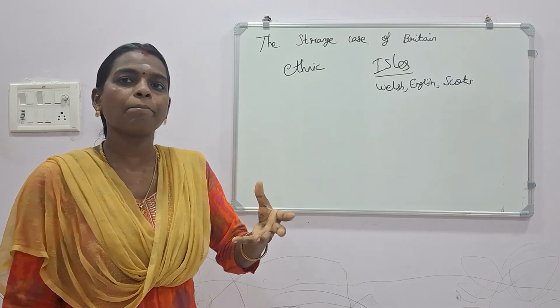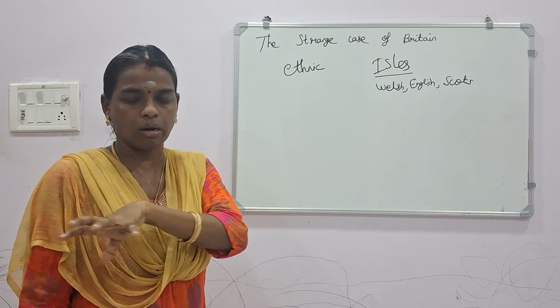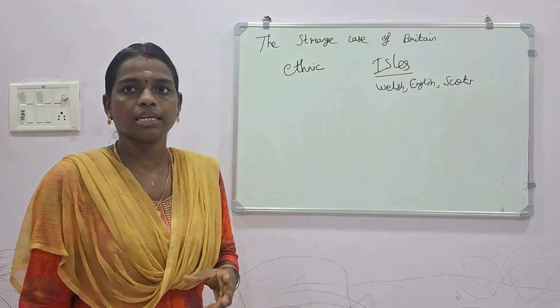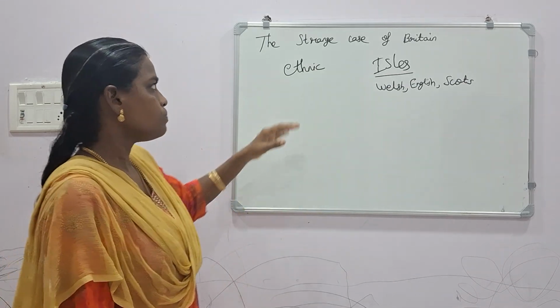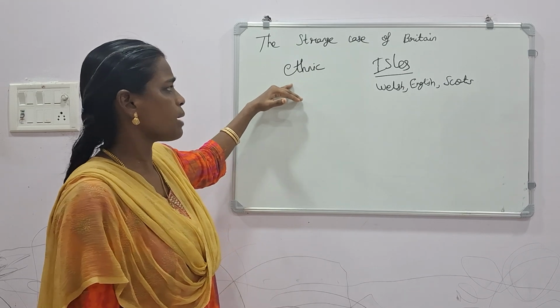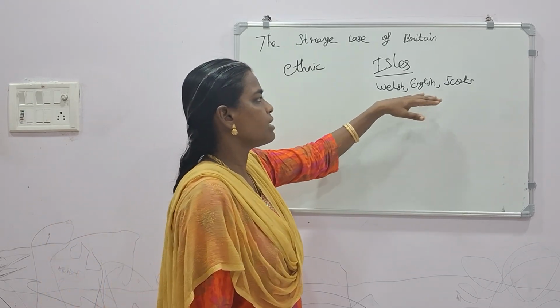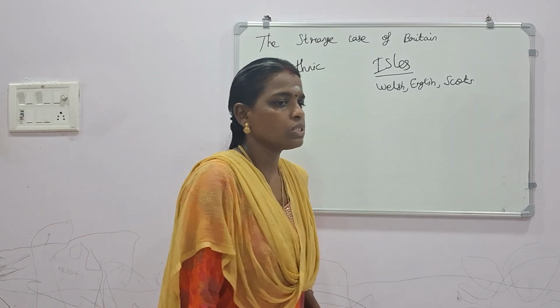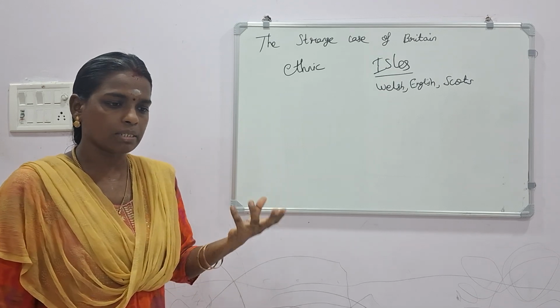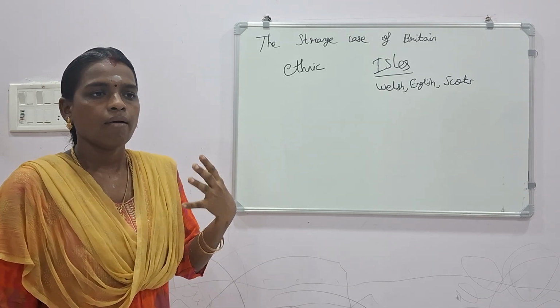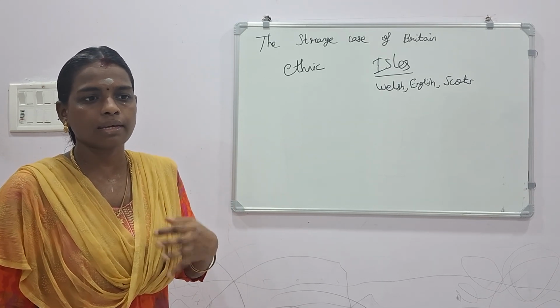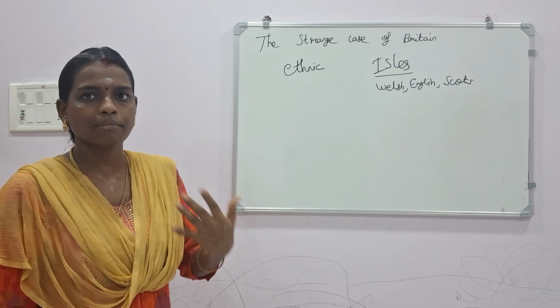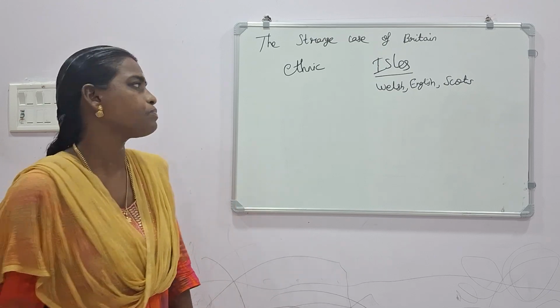They followed the same pattern all around that British Empire. Even Welsh people, even English people, even Scots people. So these were the people who resided in Britain, where they used to follow the same ethnicity. Same ethnicity means same language, same culture, same political situation.